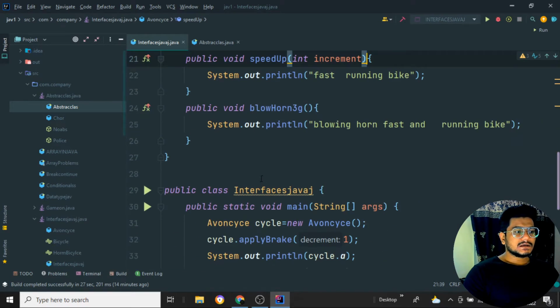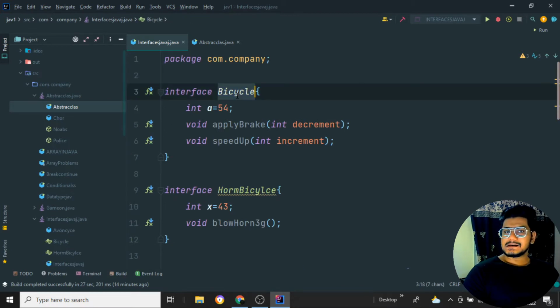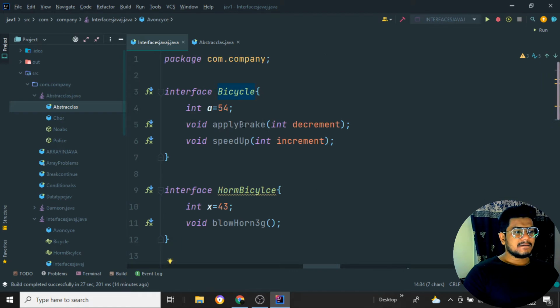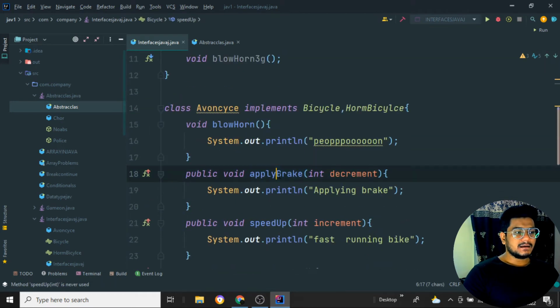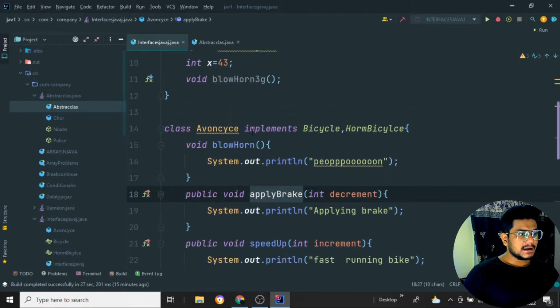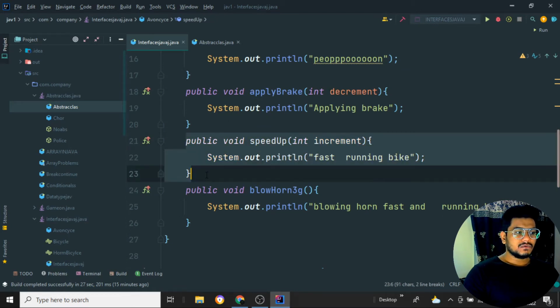Why? Because if I am implementing this bicycle over here, the bicycle has the methods apply break as well as speed up. These two methods, apply break and speed up, are mandatory to put inside the class.